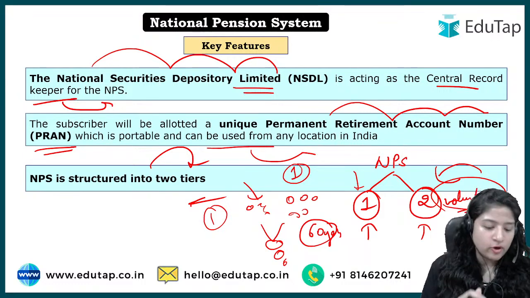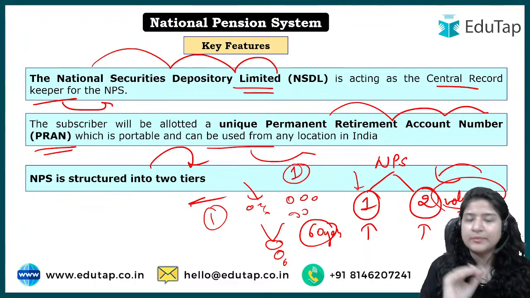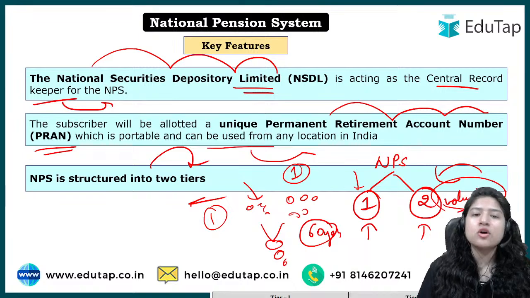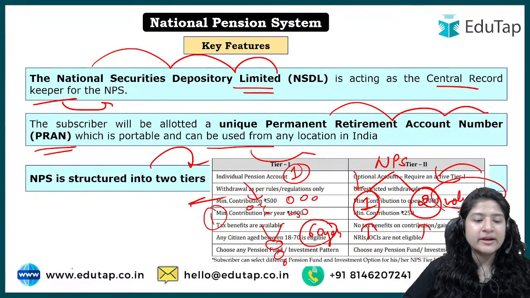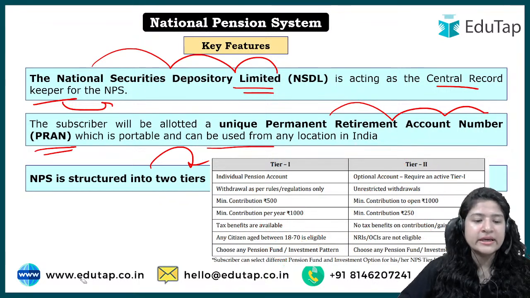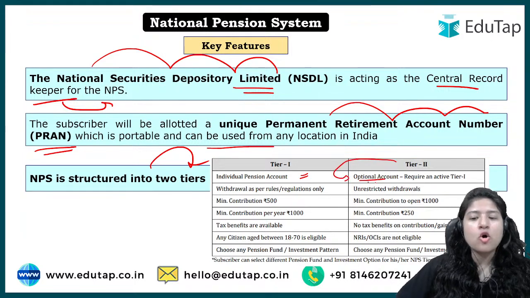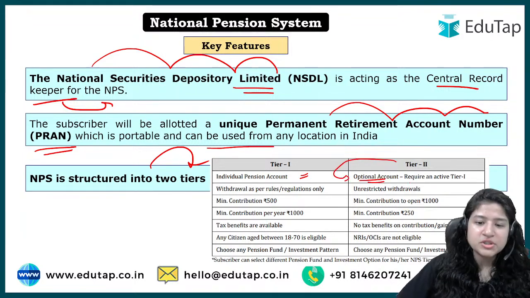Okay, so I hope you have gotten an idea of this. NPS is a two tier structure system, so there will be no confusion here. Now let's talk about the exit. Here I have added the differences and similarities, what the tier 1 and tier 2 accounts look like. If you look at tier 1, it is an individual pension account. We have understood that it is compulsory if you are part of NPS, but tier 2 is an optional account, right? It is an optional account.